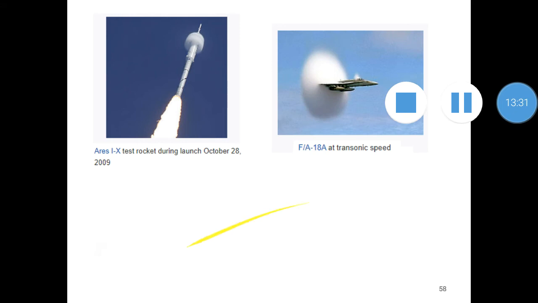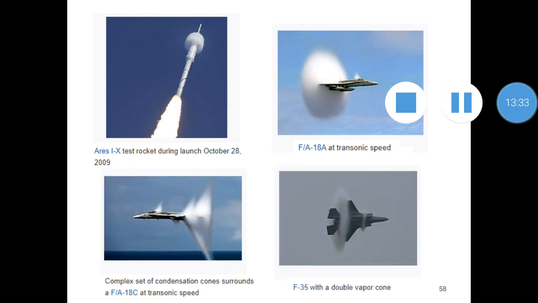And all the other three photographs are associated with supersonic fighter jets. The first one is a case of an FA-18A at transonic speed. It is a supersonic fighter aircraft, and we can see the cloud formation of this aircraft at transonic speed. Transonic speed means the Mach number is between 0.8 and 1.2. If the Mach number is between 0.8 and 1.2, we can consider that region as the transonic region. Okay.